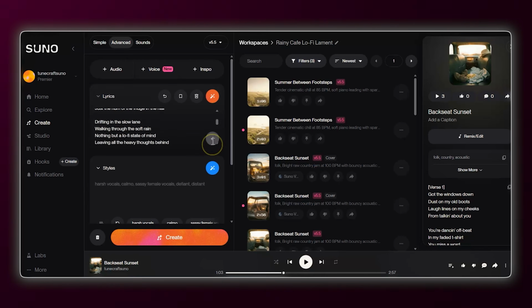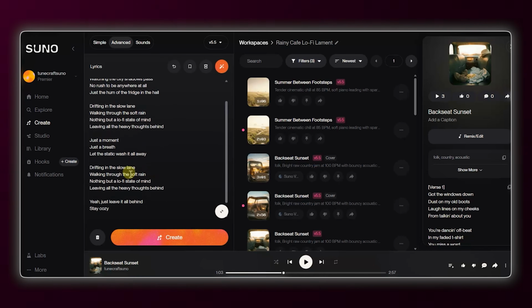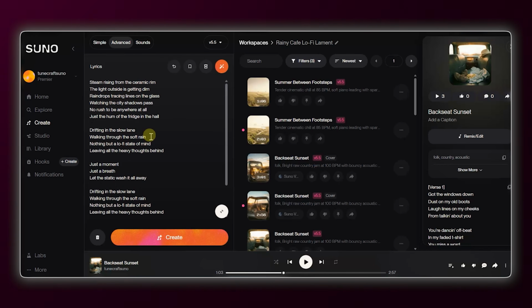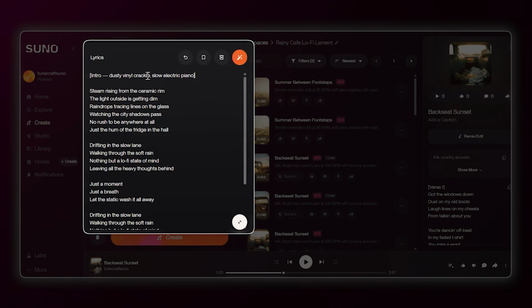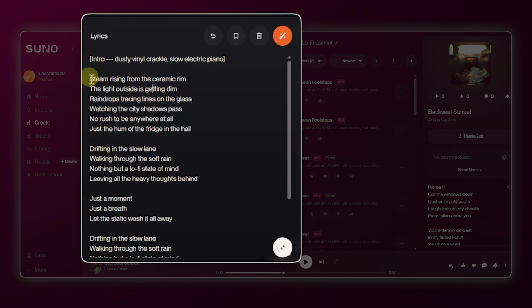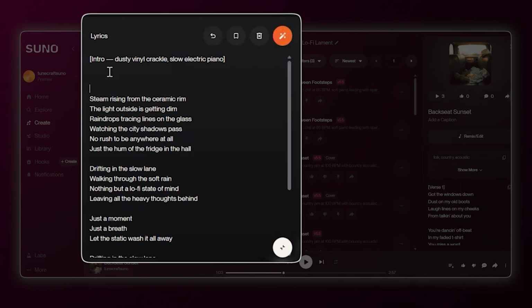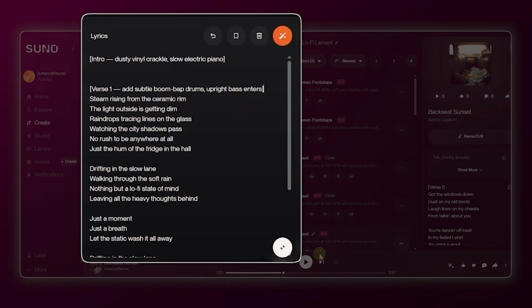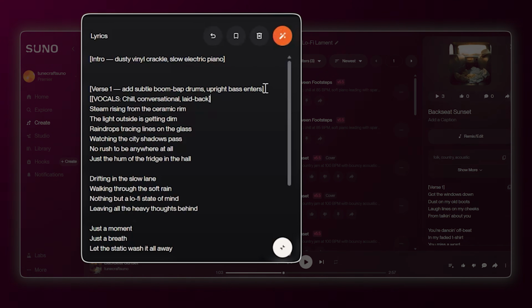Imagine we want a chill, lo-fi track. In the lyric box, I'm not writing words. I'm writing a map. I'll type intro, dusty vinyl crackle, slow electric piano. And then, for starting with the verse, let's add some subtle boom-bap drums. Mention that within square brackets. And I will go ahead defining emotions for the vocals in each section as well.